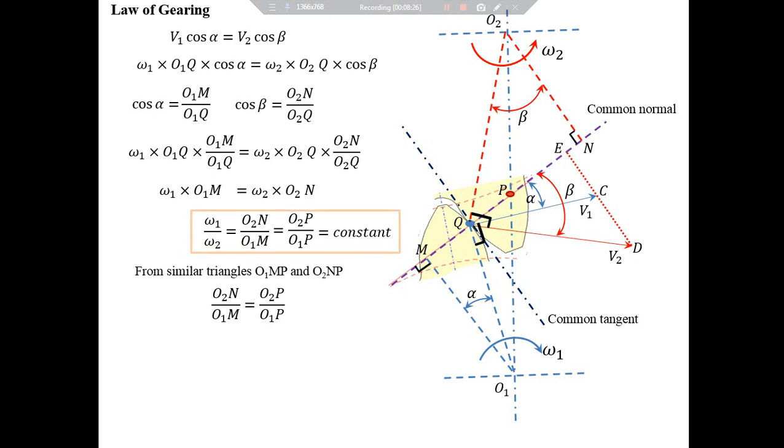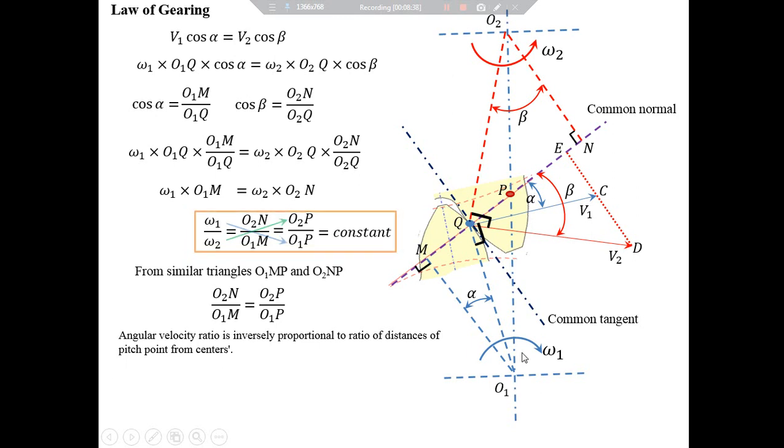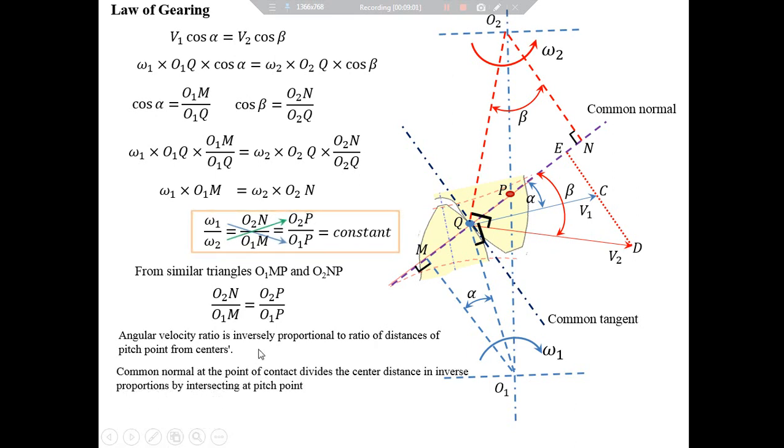The first conclusion is that the angular velocity ratio is inversely proportional to the ratio of distances of the pitch point from centers of rotation. So you will find the term associated with omega 1, that is O1P, in the denominator, and the term associated with omega 2, that is O2P, in the numerator. Also, the common normal at the point of contact divides the center distance in inverse proportions.